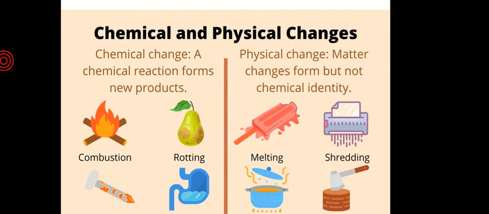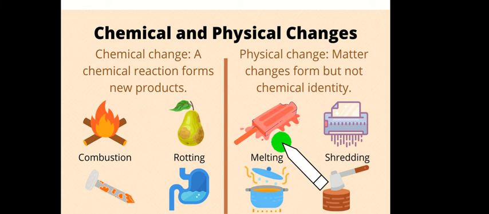Physical and chemical changes. So we can see here, physical change is a change in which no new substance is formed and the chemical composition of the original substance is not altered. As we can see, dissolving of common salt in water is a physical change. In physical changes, certain physical properties such as state, color and shape may change.